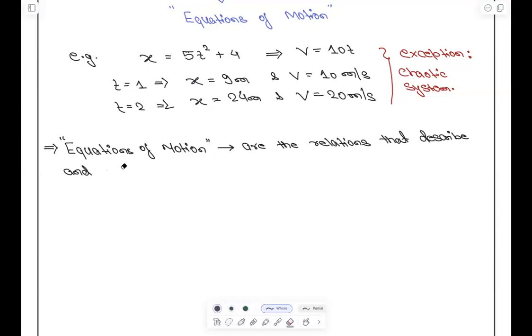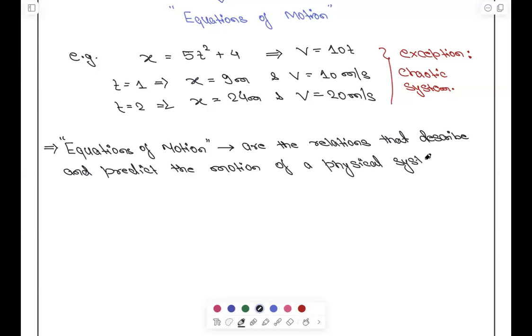There are two words, describe and predict. The motion of a physical system with respect to time.